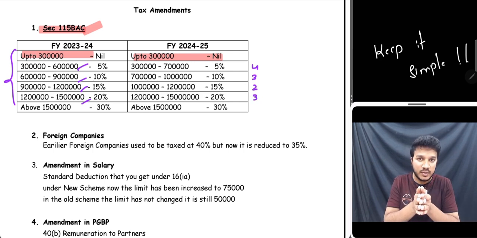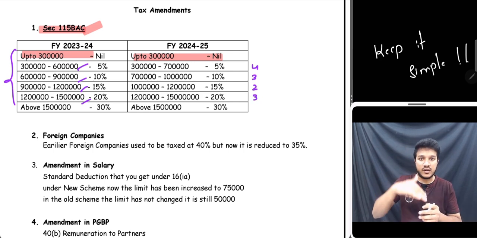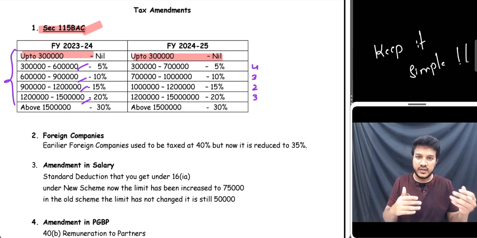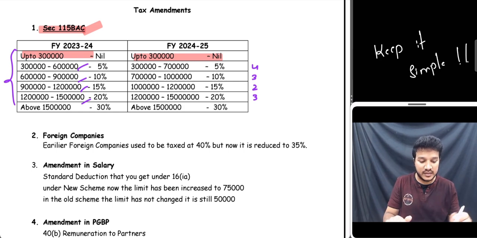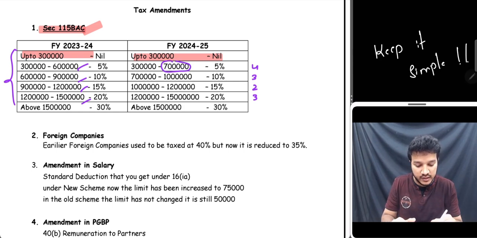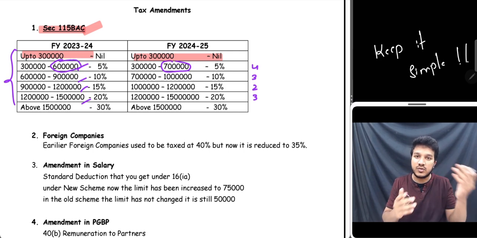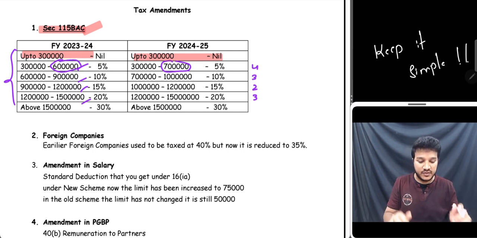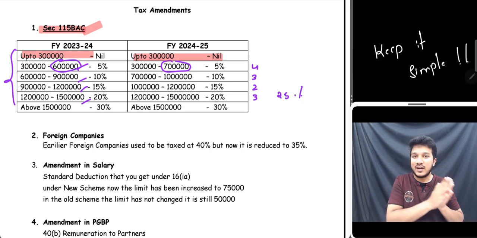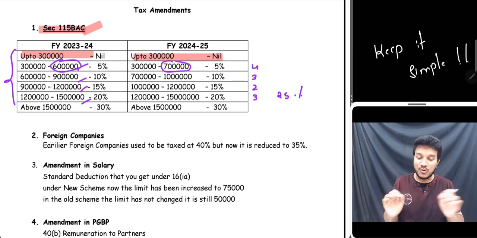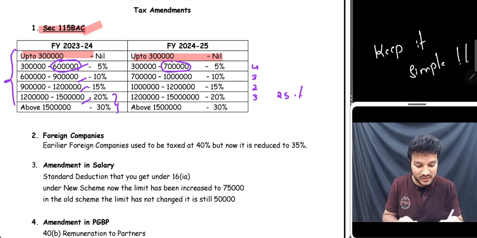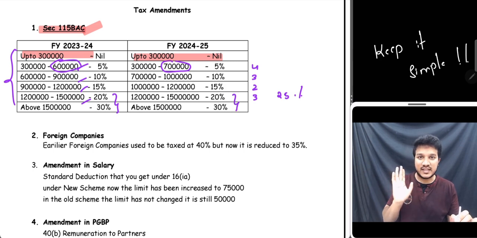I want you guys to remember this as 4, 3, 2 and 3, or in any other way possible, it's up to you, but there is a difference here. Earlier the limit was 6 lakhs, now they have increased it to 7 lakhs. Also remember that there is no 25% slab rate. Don't do any kind of comedy in the exam paper. Don't prepare a new slab rate for 25%. There is no 25% in the previous year also, and in the current year also there is no 25% tax rate.